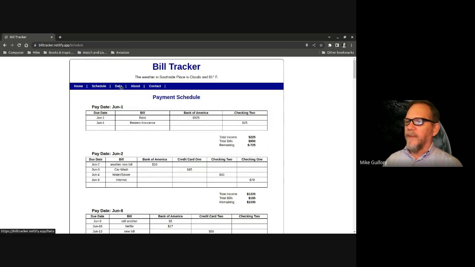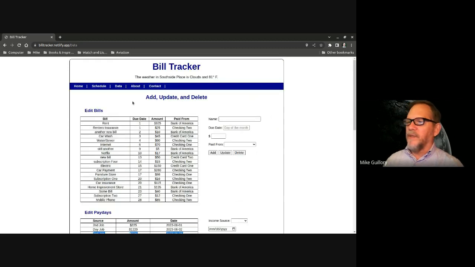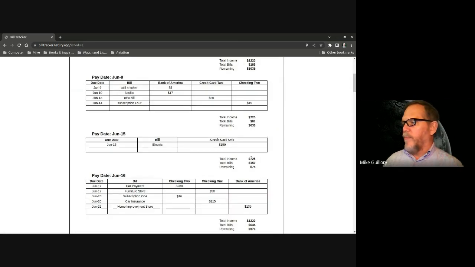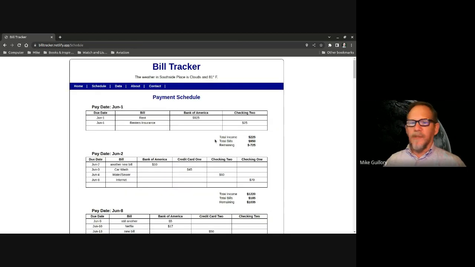$725, we'll go back to the data and look at that payday, June 8th, and we have 2 paychecks, one for $500 and one for $225. So you can see that it is combining the two into one pay period with the total to use to calculate with. And that's how that works.